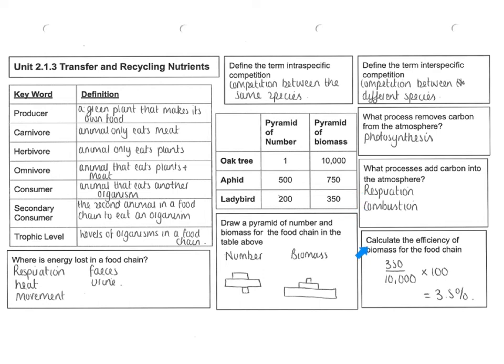Then we have to calculate the efficiency of the biomass in the food chain. So the efficiency is our useful energy divided by our total energy times 100. So what we took through was 350 divided by the total, that was from the tree, times 100, which gives me an answer of 3.5%. And that is the answers for Unit 2.1.3.